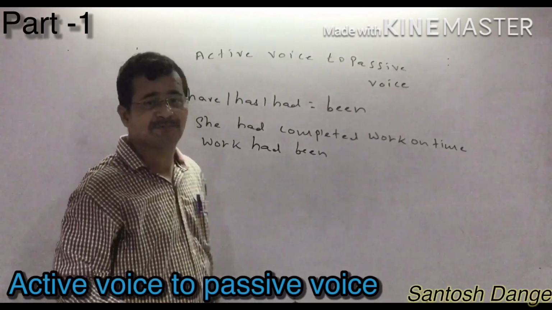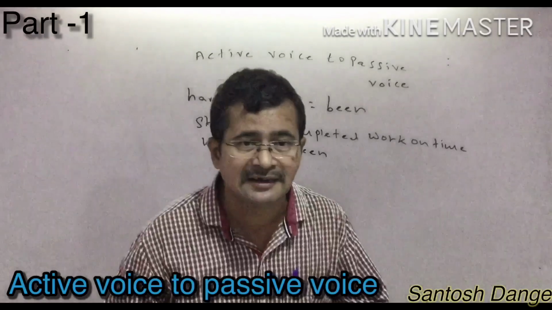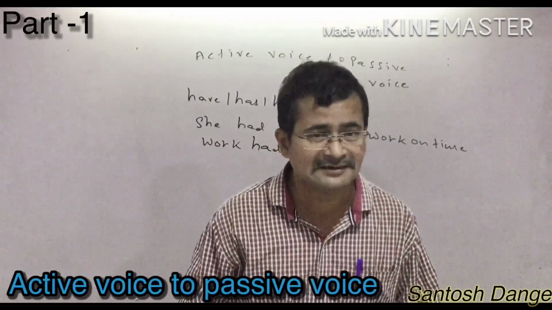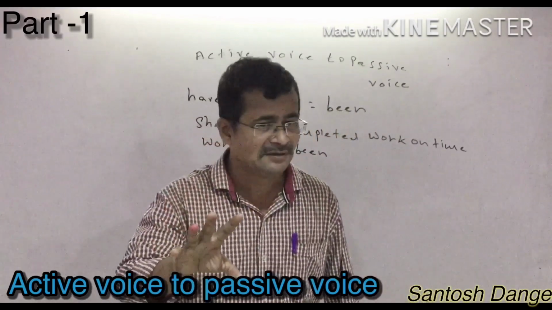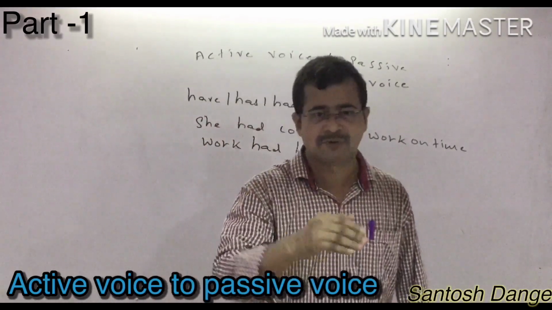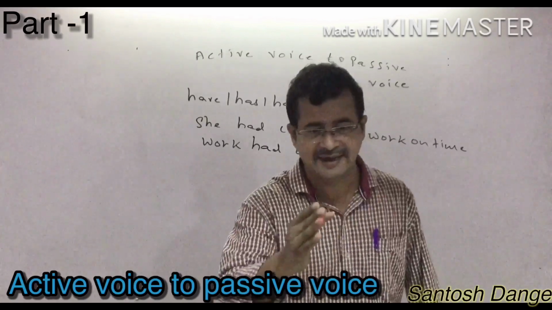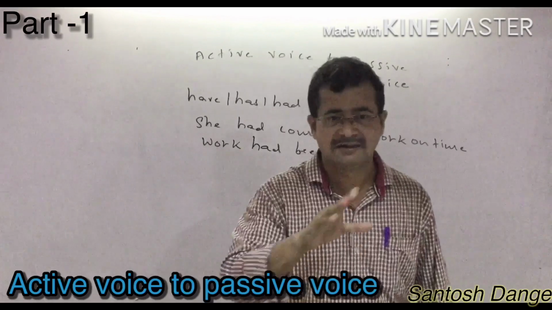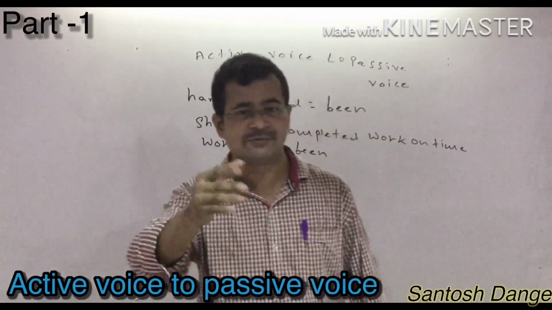After that you have to write the past participle of the main verb. Now, what is the past participle? Past participle means the third form of the main verb. Suppose they have given give. What is the third form? Give, gave, given. Given is the third form of the main verb. Suppose they have given write. Write, wrote, written. Written is the third form of the main verb.